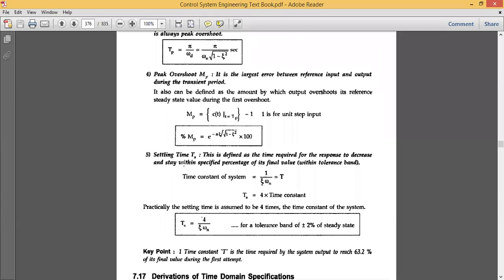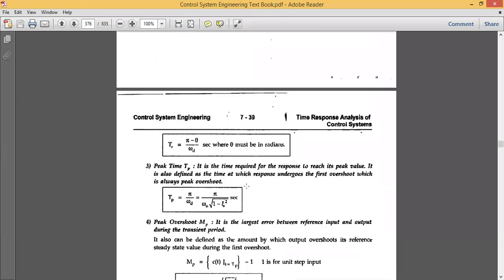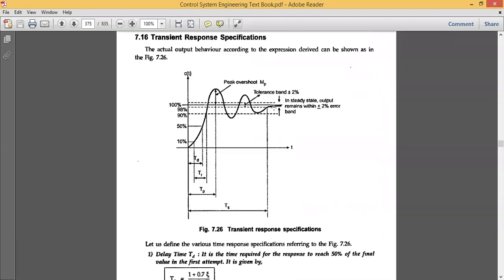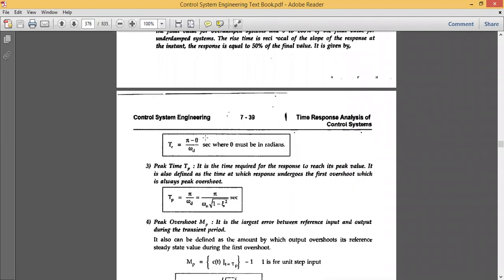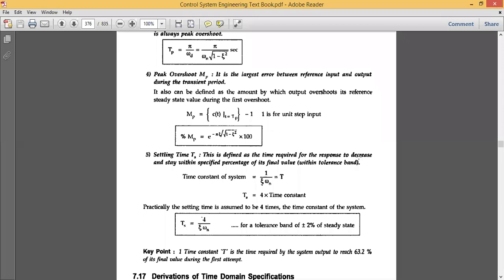And the last point here is the settling time. You can see the settling time here. Settling time is where the output signal finally settles at the end point. The settling time can be defined as the time required for the response to decrease and stay within the specified percentage of its final value, within the tolerance band. It will not cross the tolerance band, it will remain within the band. So based on that time response, it will be decreasing, but it will not cross the specified or fixed percentage. Some percentage will be fixed.